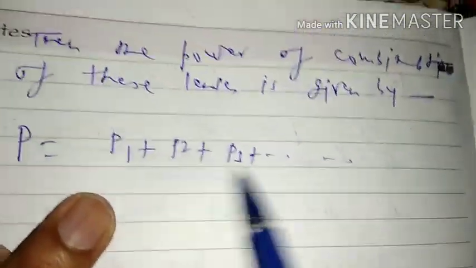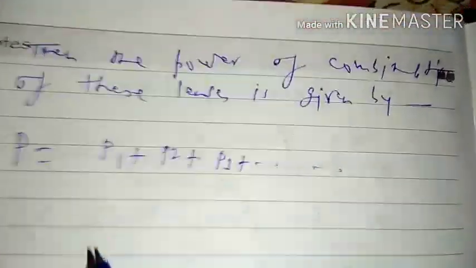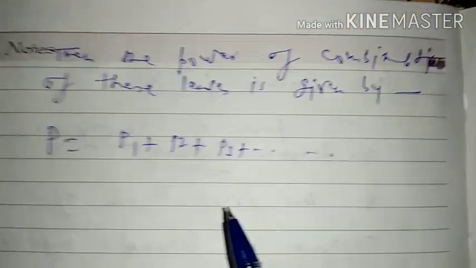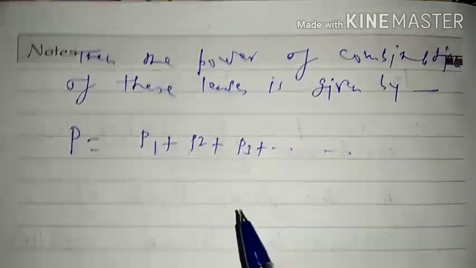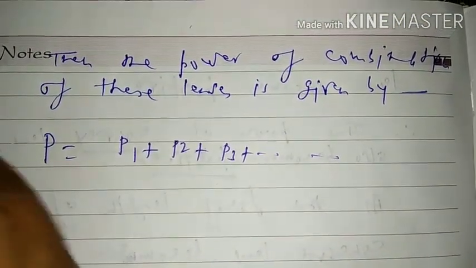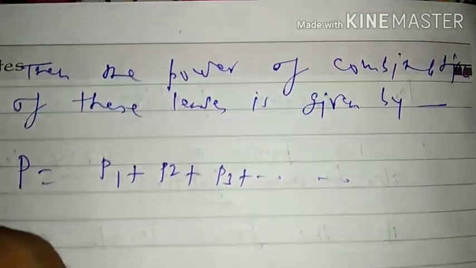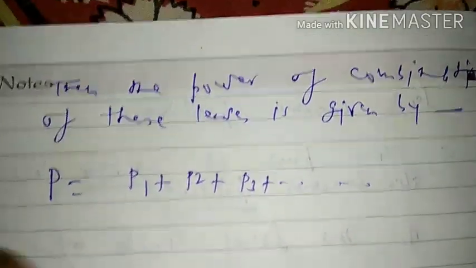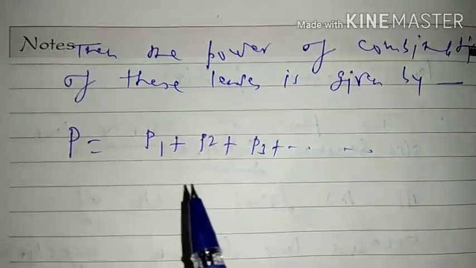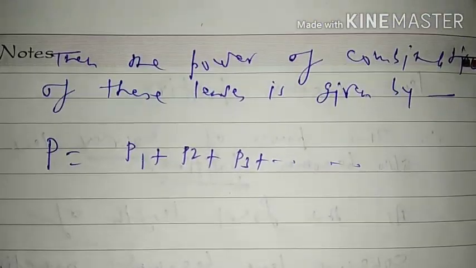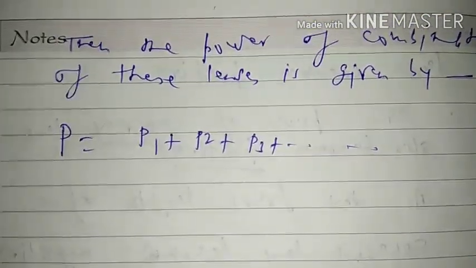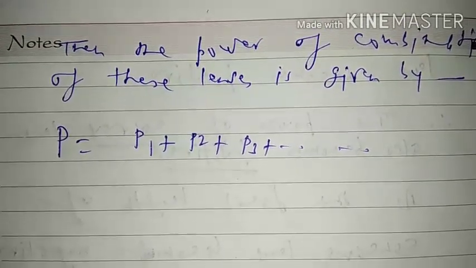Suppose these powers are negative, then in that case also it will be the algebraic sum. If an instrument has a combination of both negative and positive lenses, then what will be the power? P is always the algebraic sum. So, the term algebraic sum covers both negative and positive terms.